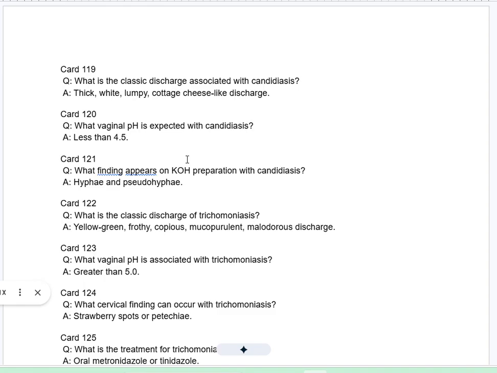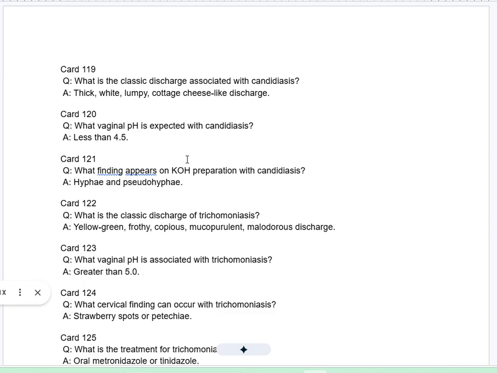Card 120Q. What vaginal pH is expected with candidiasis? A. Less than 4.5. Card 121Q. What finding appears on KOH preparation with candidiasis? A. Hyphae and pseudohyphae. Card 122Q. What is the classic discharge of trichomoniasis? A. Yellow-green, frothy, copious, mucopurulent, malodorous discharge.